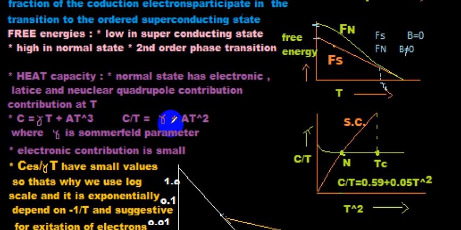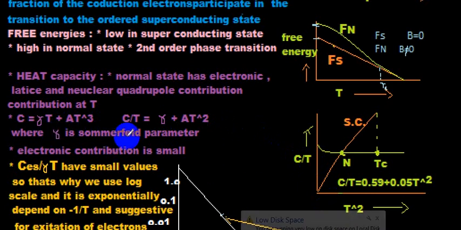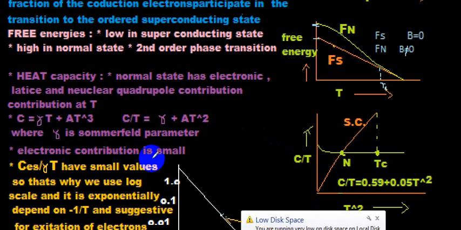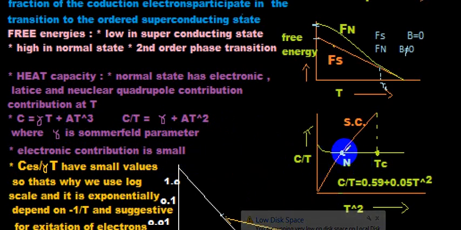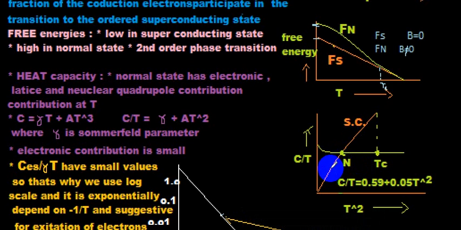C by T is equal to gamma plus A T square, and this is the graph between C by T and T square, where gamma is the Sommerfeld parameter. Here the electronic contribution is small, and the green line is for the normal state and the orange line is for the superconducting state. This is the critical temperature value, and C by T is equal to 0.59 plus 0.05 T square. The 0.59 value is for gamma, the Sommerfeld parameter, and 0.05 is the experimental value for A, which depends upon the characteristics of the material.